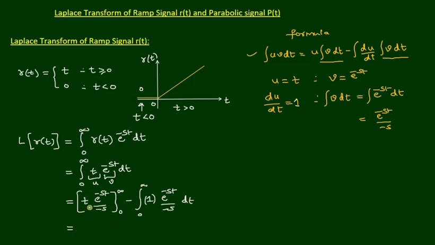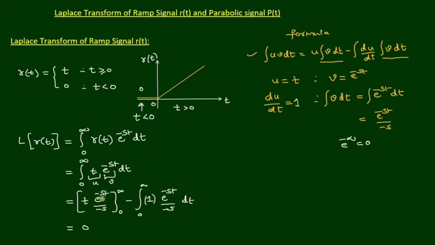If we apply the limits in the first term, this term becomes 0, because t is infinity now, infinity into e power minus infinity, and e power minus infinity is 0.